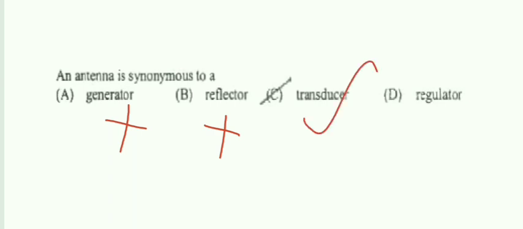It is a transducer, right? It is converting electrical wave into electromagnetic waves during the transmission, and at the receiving end, the same antenna will serve as a transducer which converts electromagnetic waves into electrical waves. Antenna is not a regulator also. So the answer is transducer.